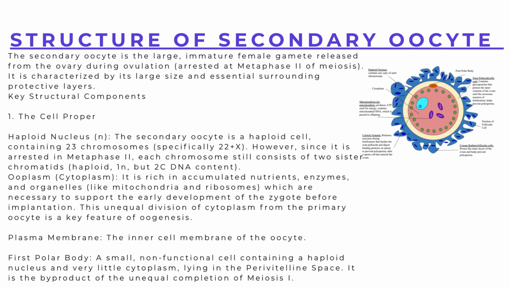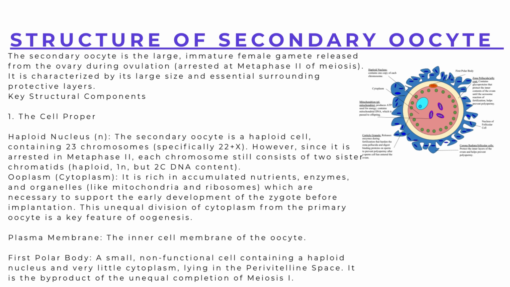The nucleus of the egg appears large and is called the germinal vesicle. A typical nucleus or pronucleus is formed at the time of fertilization. The cytoplasm of the egg is also called ooplasm. It is devoid of centrioles.